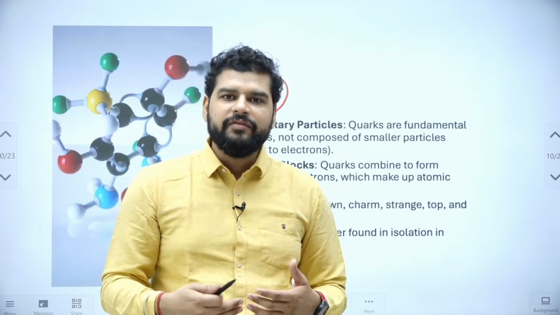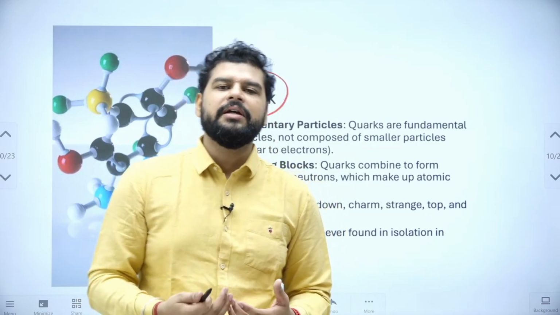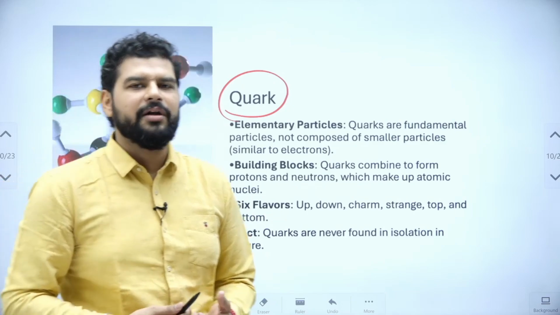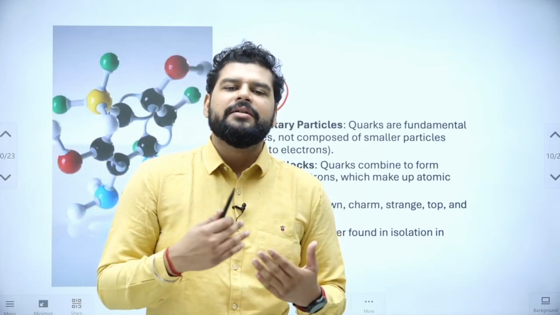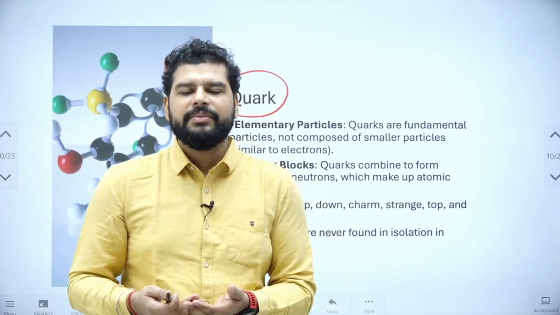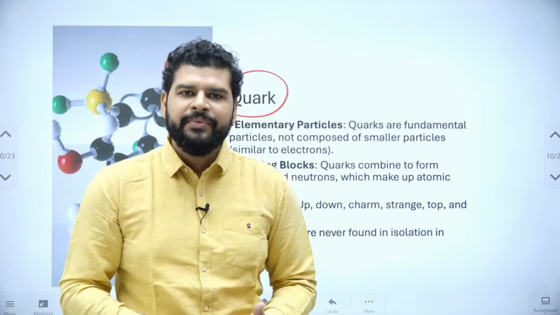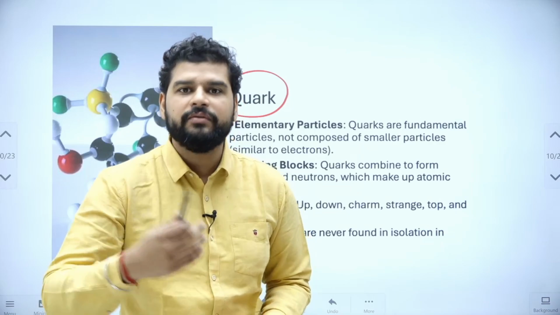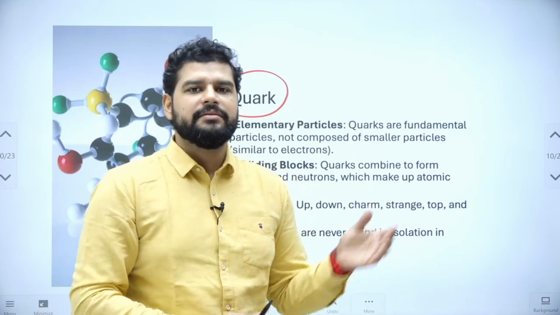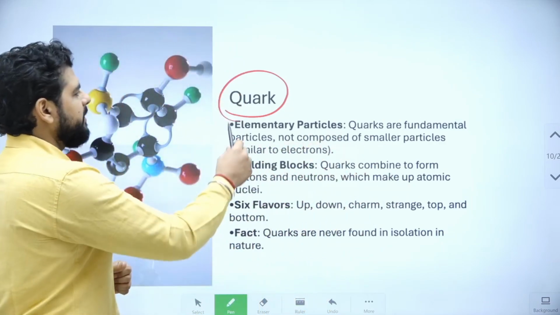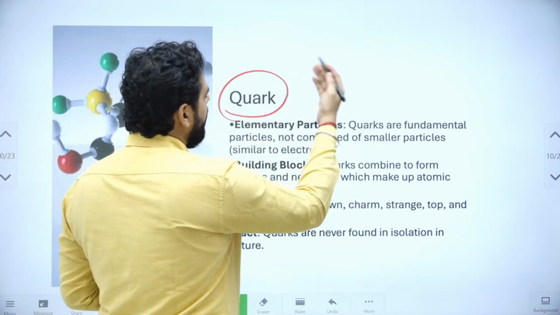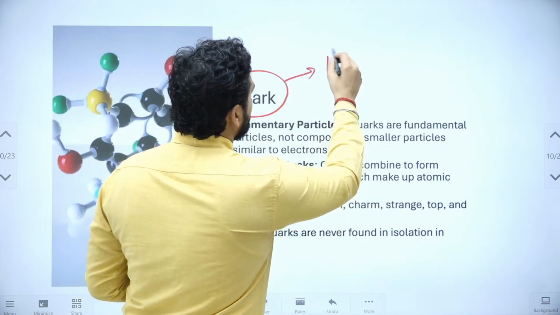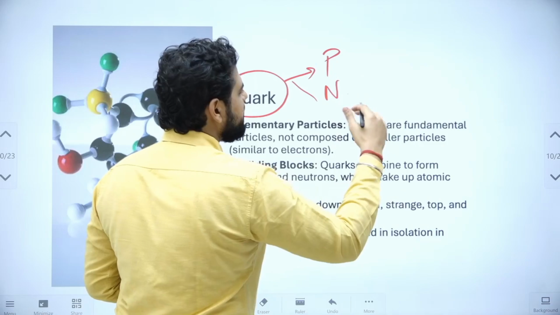But even after that, recently, in the sense of the last 20-30 years, which is a small time in physics discoveries, it has been theorized and discovered that even the protons and neutrons can be broken down into further particles, and quarks are one of them. So quarks make up the proton and the neutrons in the nucleus.